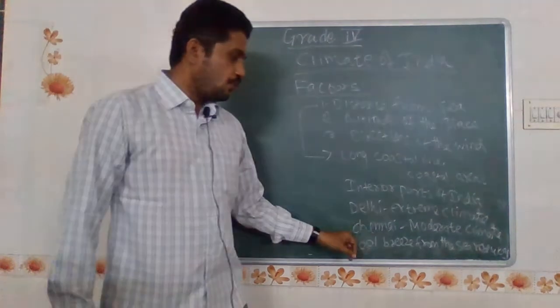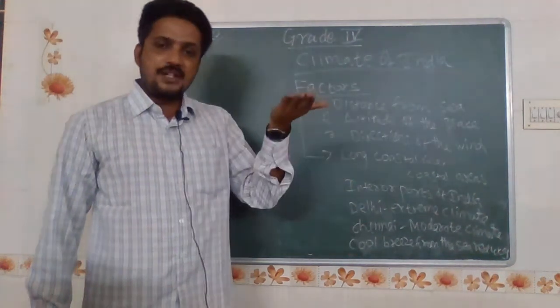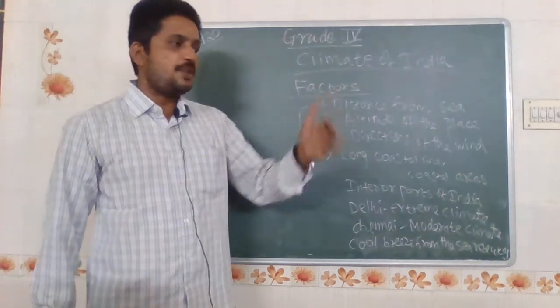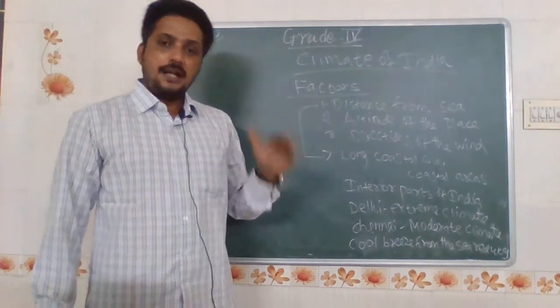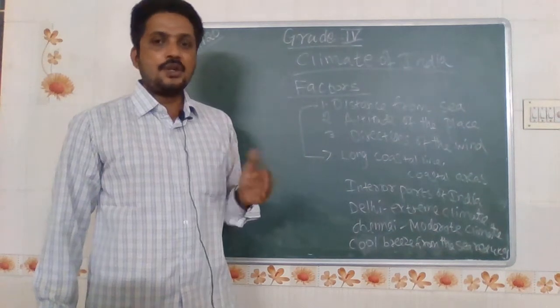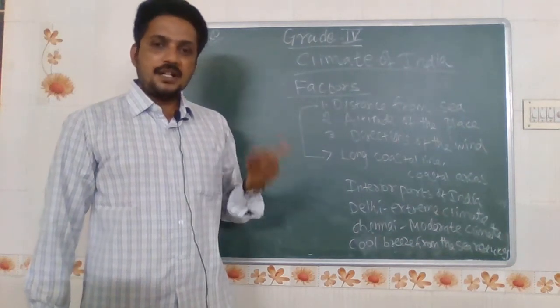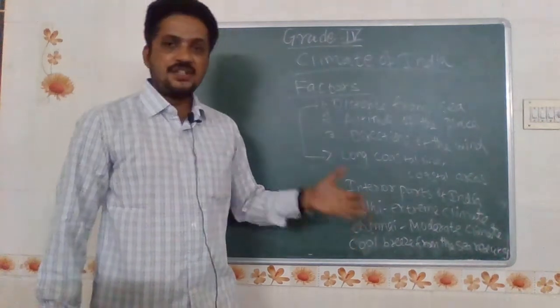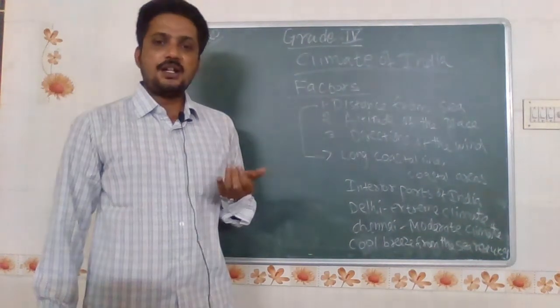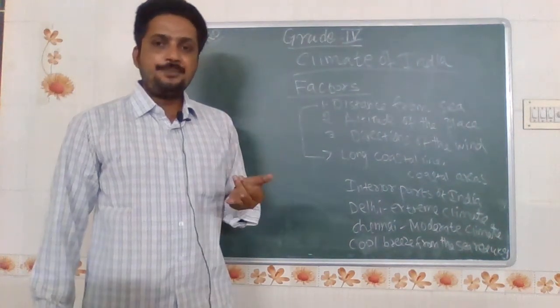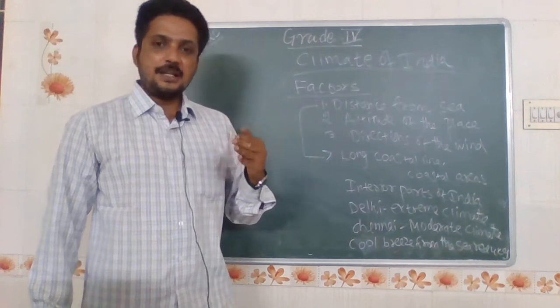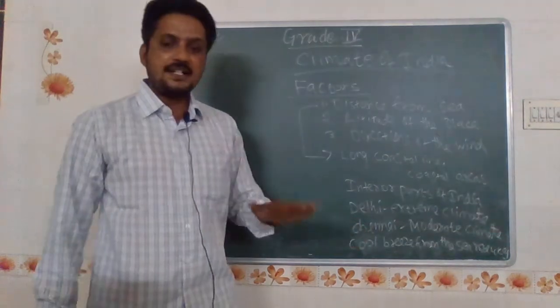Like that, the cool breeze from the sea reduces or upwards, it shows the direction the wind blows, and we will get heavy rainfall at the time of April and May month also. Yesterday also we got rainfall because of this breeze from the sea. For Chennai, Kanchipuram and Vellore, heavy rainfall comes from the sea breezes only.